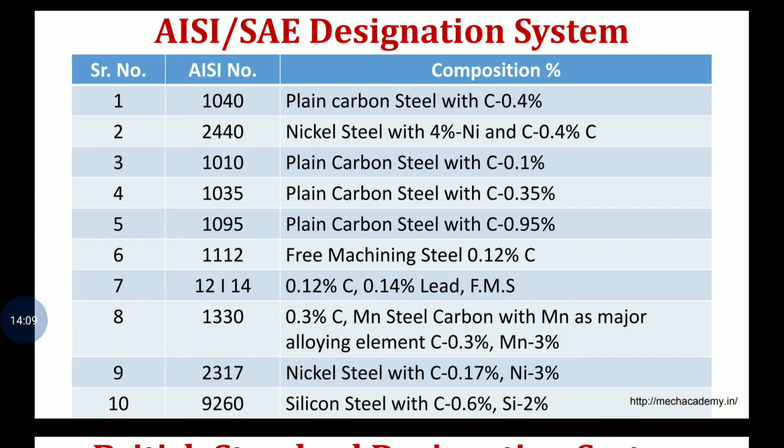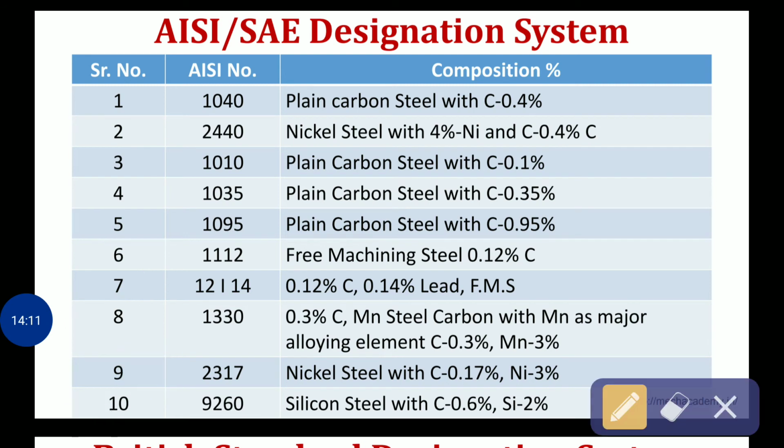So here you can see there are some examples. The first example is 1040. One means carbon steel. Now the second digit is 0, that is plain carbon steel, no alloying element, and dividing the last two digits by 100, carbon is 0.4 percent.